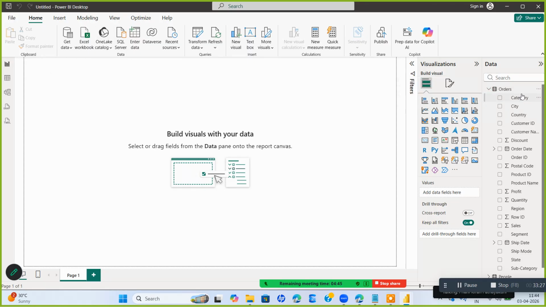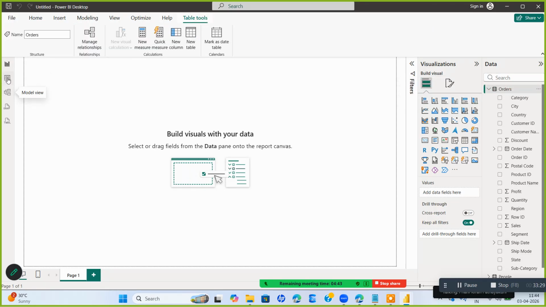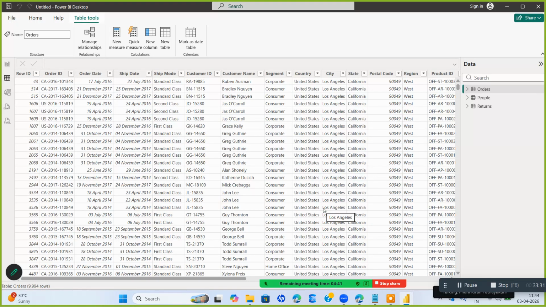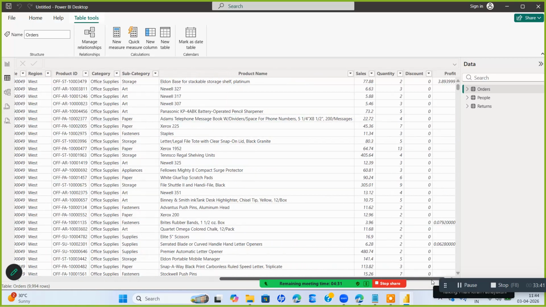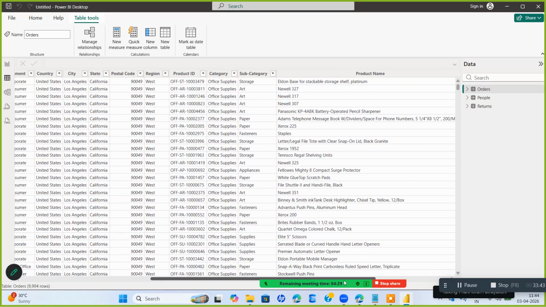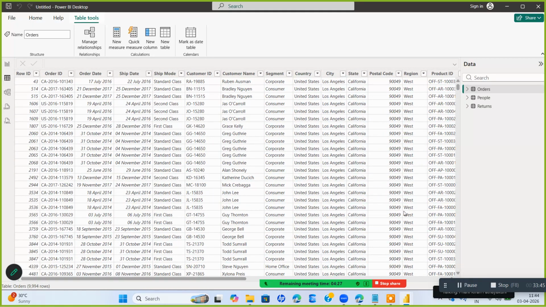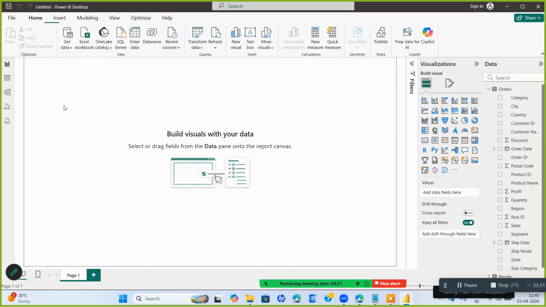If I show you this orders table data, can you make some analysis out of it? Can you tell me anything from this? Looking at a huge data, your management, your CEO, your manager, whether you're working in marketing, finance, HR, wherever, you cannot say anything out of it. That is why we make use of Power BI visuals.